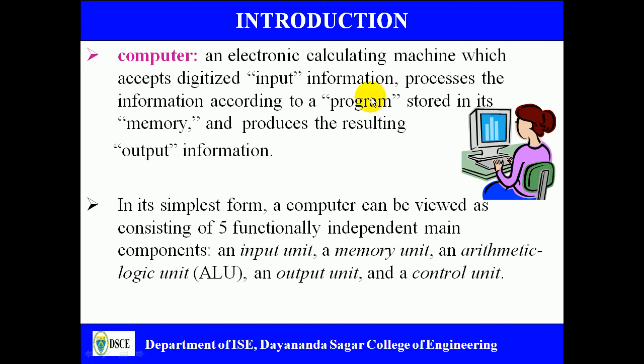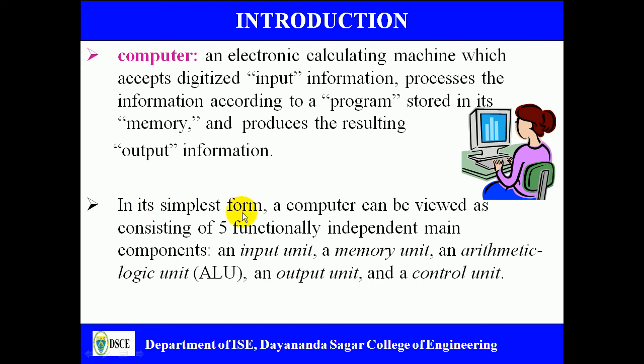A program is nothing but a set of instructions. In advance we store this in memory to make the execution faster, and after the execution of the program, the computer produces the required results, and that is taken as output. So the computer takes input as digital data, processes that according to the program, and sends the result to the output unit. That's the basic definition of a computer.